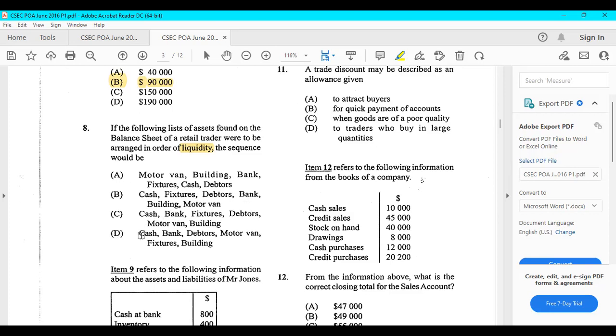Let's verify though. Cash, bank, good. Then debtors, yeah, motor van, fixtures, and buildings. Excellent. So this is the one that is in the order of liquidity.